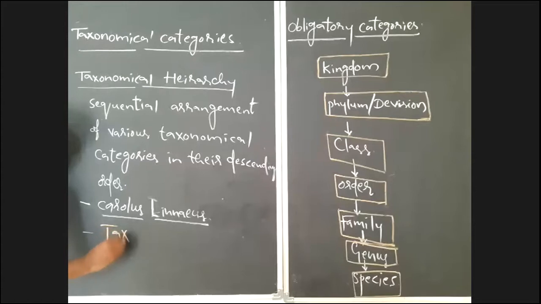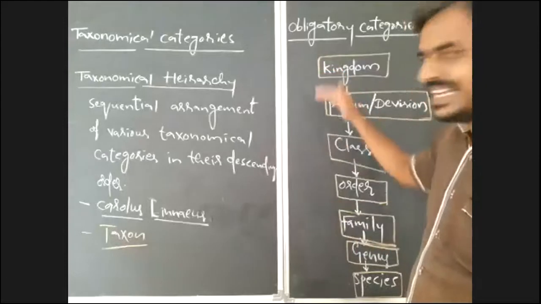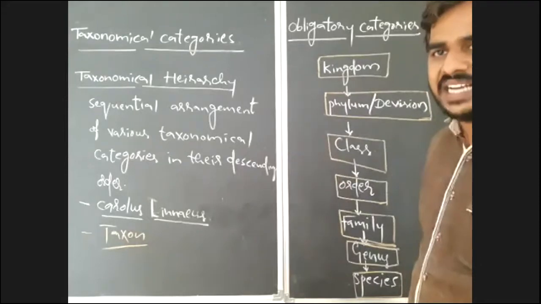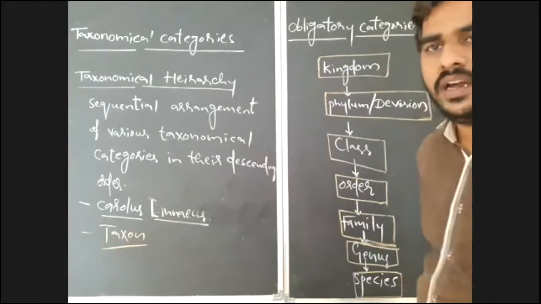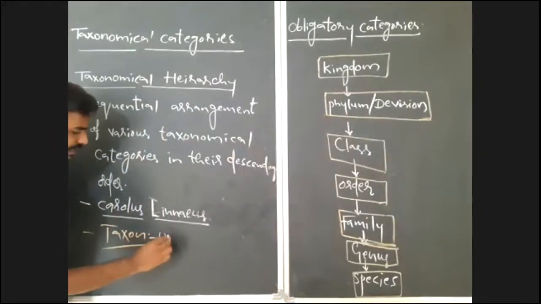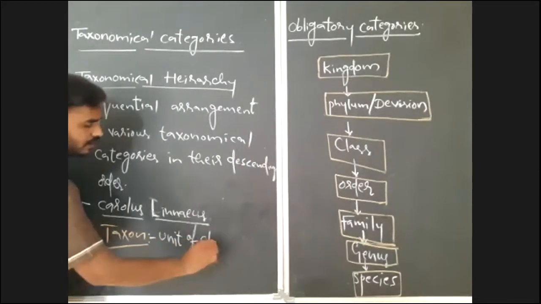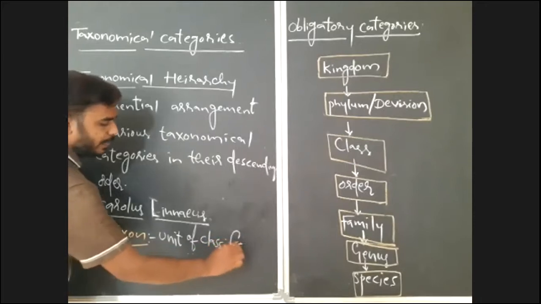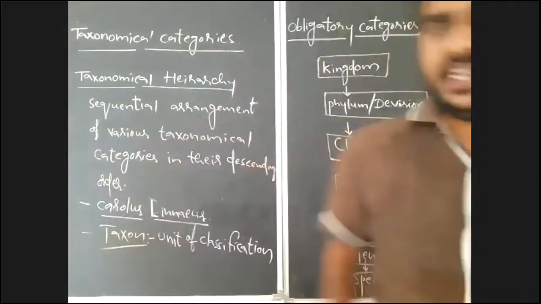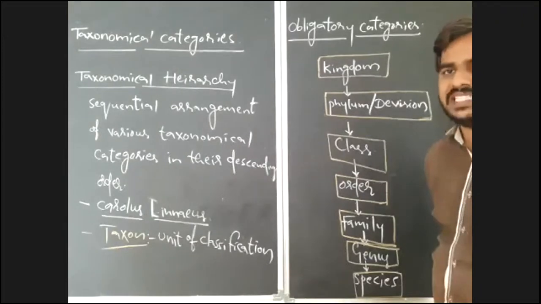Now, we have taxon. Taxon is the unit of classification. Any category in the taxonomical hierarchy is considered as a taxon. What is taxon? Taxon is the unit of classification.